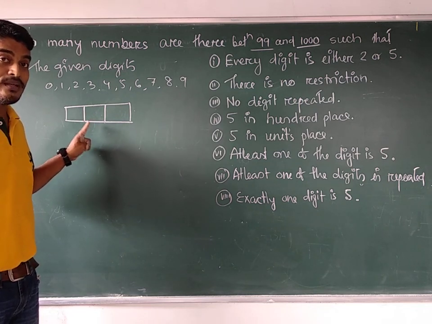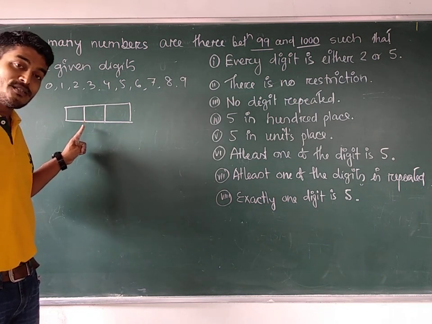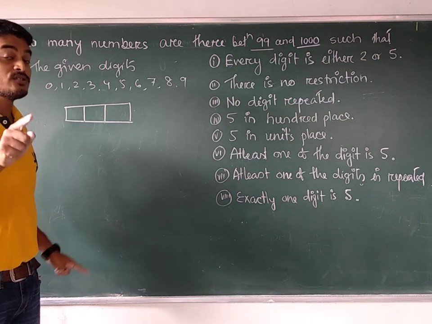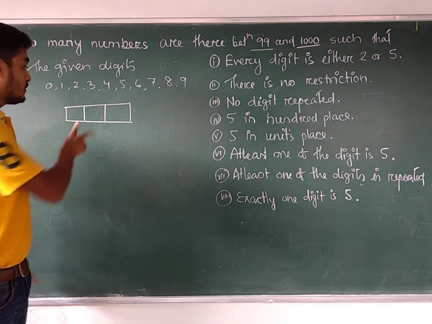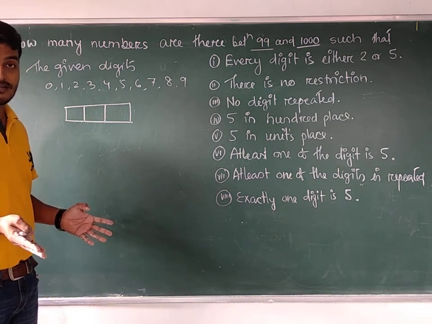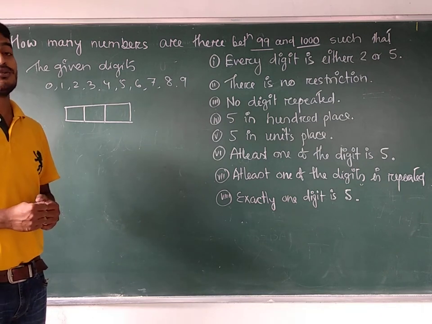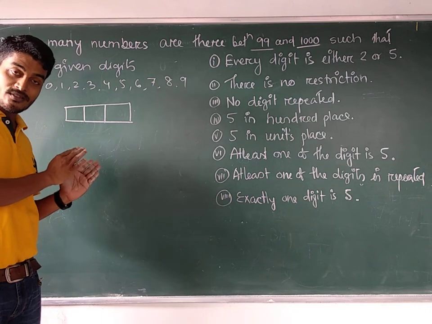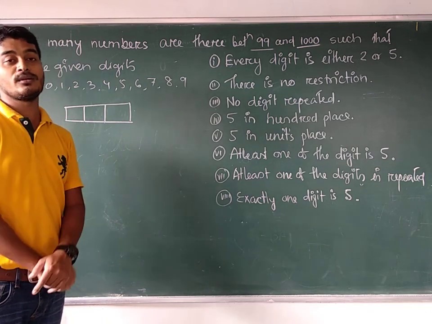So here we will apply the multiplication principle of counting, because you have to fill up all the 3 places. It's compulsory. You cannot fill up two places and leave the other, then you will not get a 3-digit number. It will form a 2-digit number.